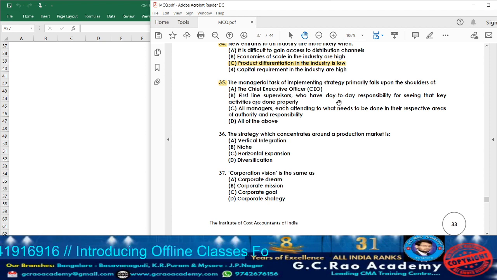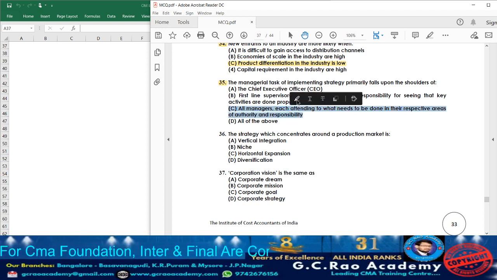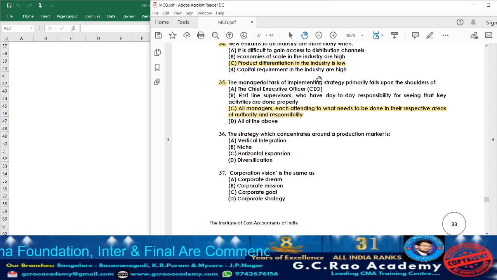Option D: first line supervisors who have day-to-day responsibility. Usually the first line supervisor's duty will be to execute. So accordingly, option B cannot be the answer. Here they are telling implementing strategy. Option C: all managers, each attending to what needs to be done in their respective areas of authority and responsibility. So the answer is option C, because who is going to implement the strategies in the organization? Managers. It will be on the managers' shoulders. Option D, they are given all of the above. No. Usually the top level is going to formulate, the middle level is going to implement, and the lower level is going to execute. So accordingly, the answer will be option C.